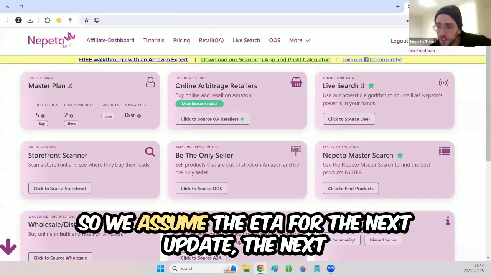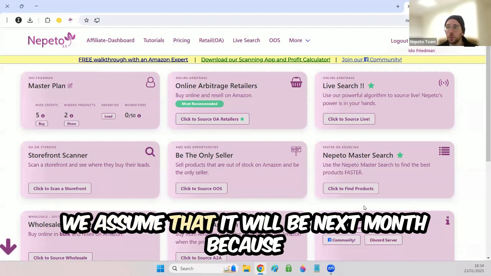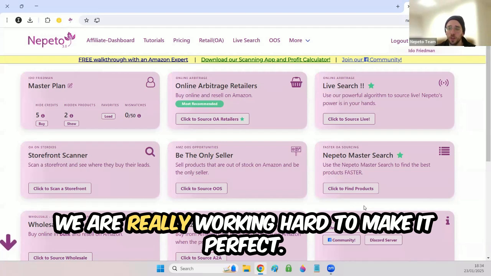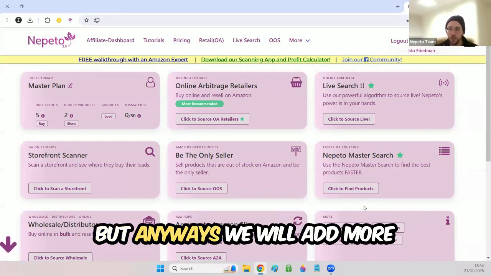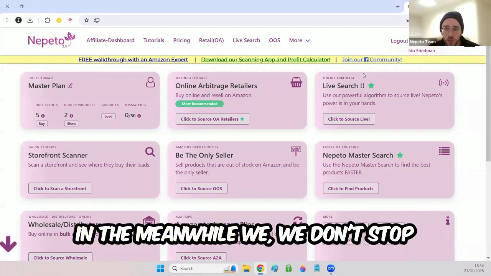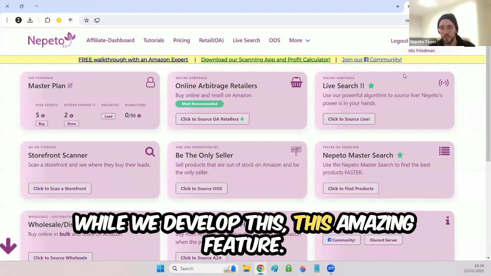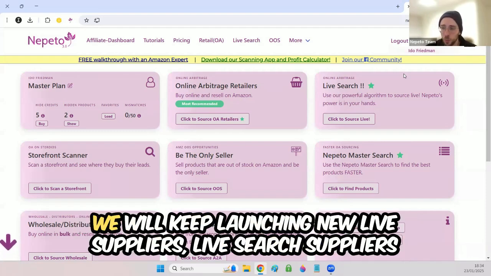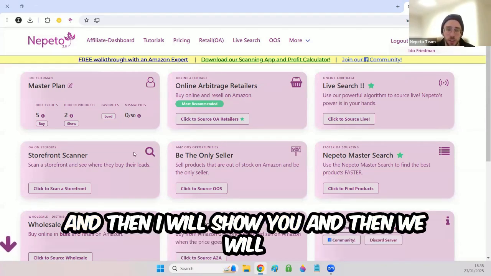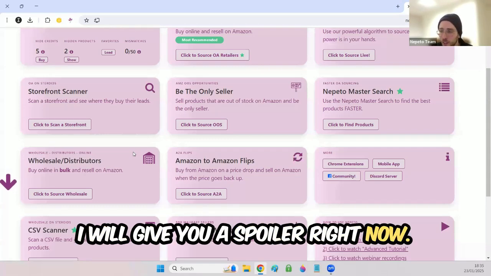We assume the ETA for the next big update, which I will spoil for you now, and I will tell you what it will be. We assume that it will be next month, because we are really working hard to make it perfect. But anyway, we will add more suppliers to the live search. In the meanwhile, we don't stop the suppliers while we develop this amazing feature. We will keep launching new live search suppliers, and then we will show you the new section. I will give you a spoiler right now.